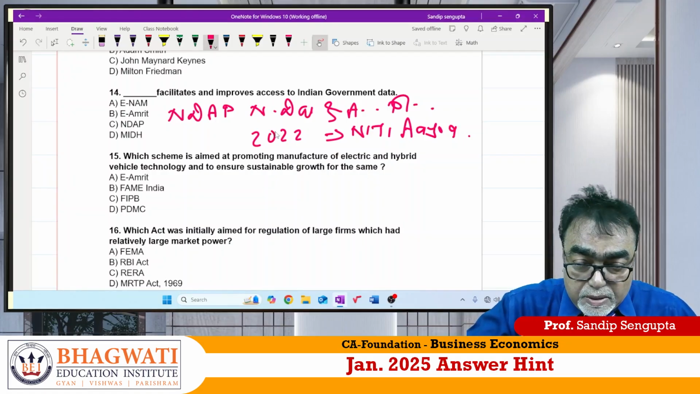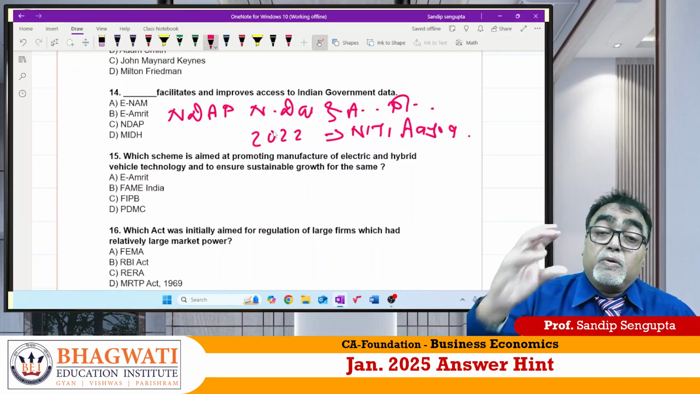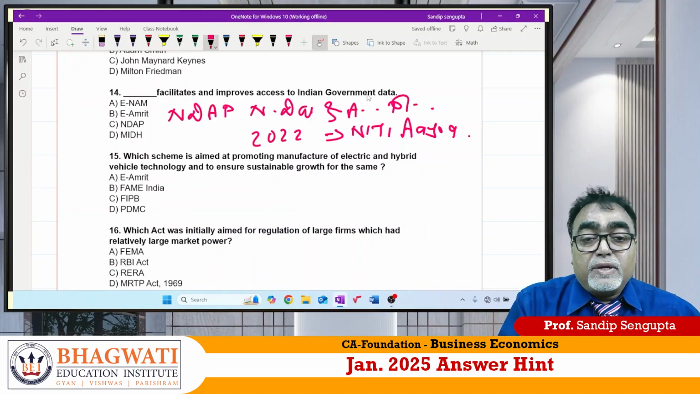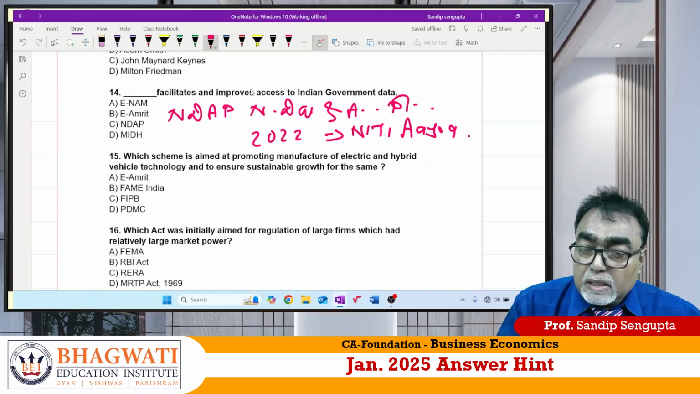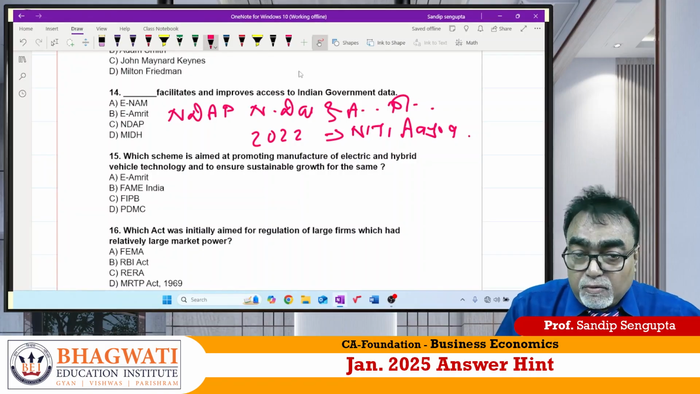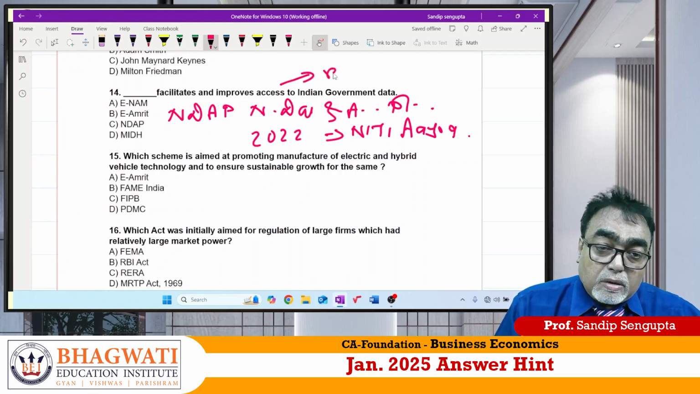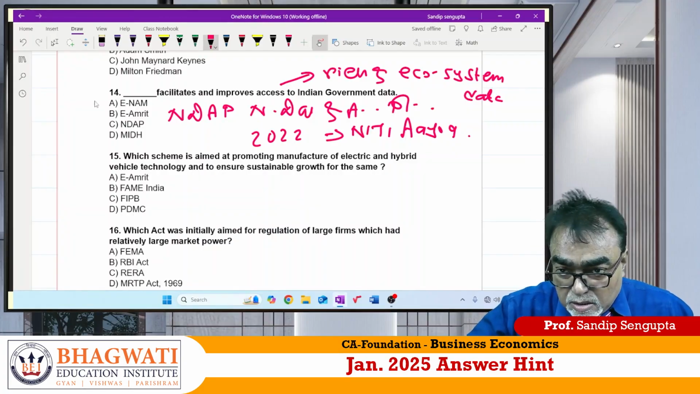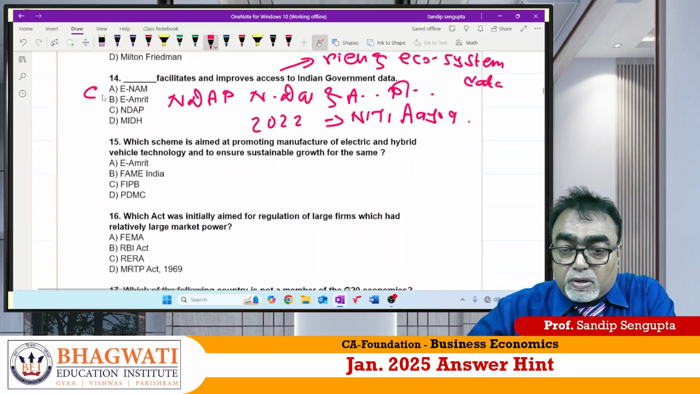What is NDAP's job? They are to provide more conceptual and rich data of the ecosystem. NDAP means National Data and Analytics Platform. They give rich and more ecosystem data so that Niti Aayog can take good decisions on this. Answer of 14 is C for Chennai.